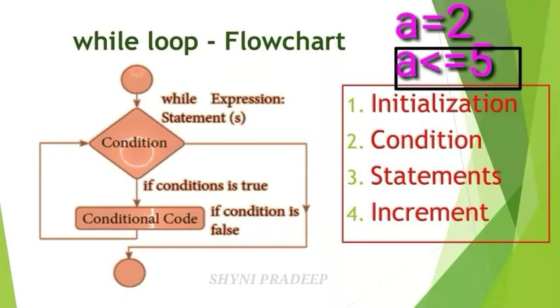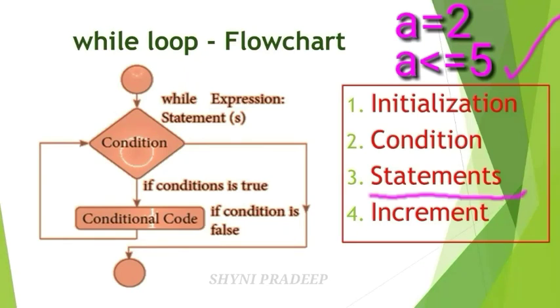So check the condition again. 2 is less than or equal to 5. Is this true or false? True, so execute these statements. Next, again update the value of the variable. This value becomes 3, and it executes until this condition becomes false.